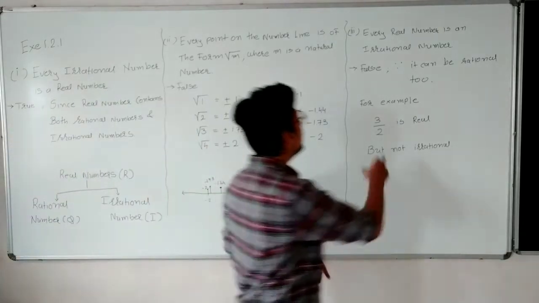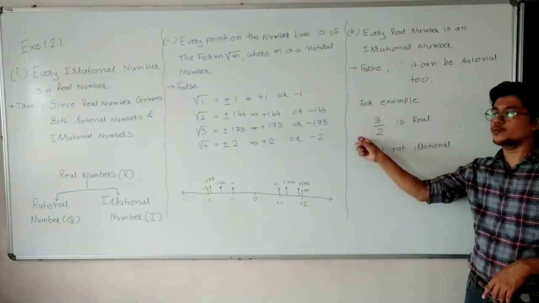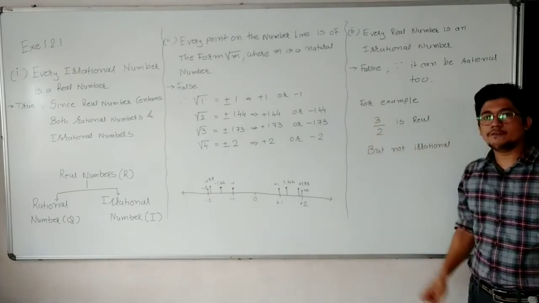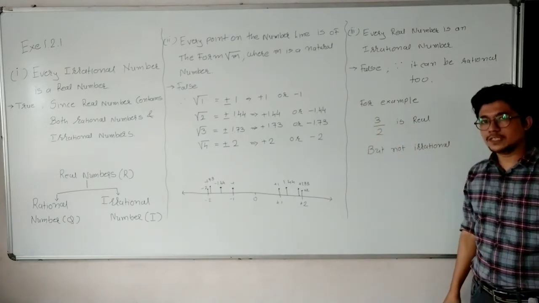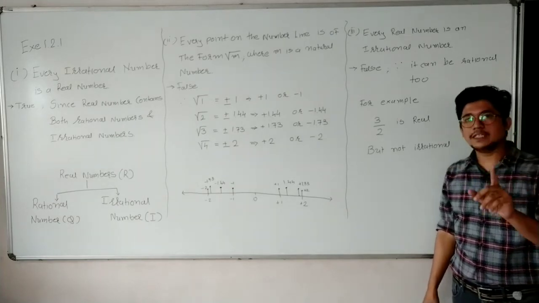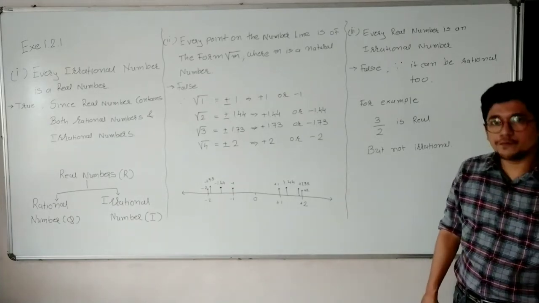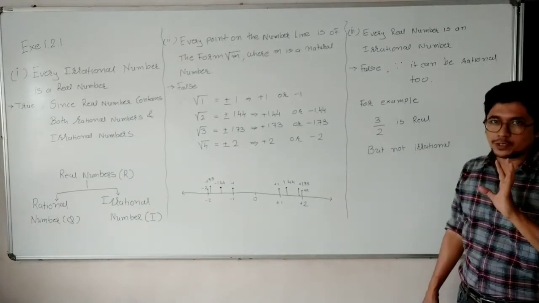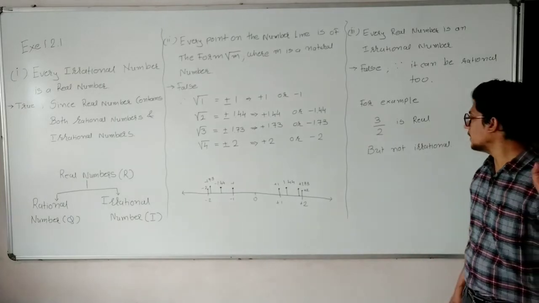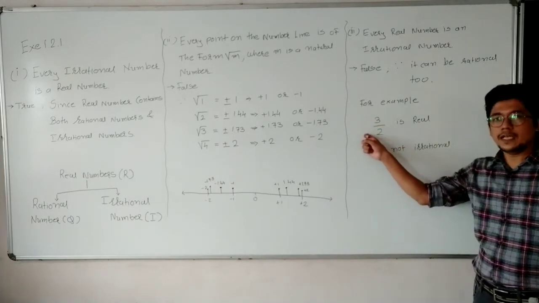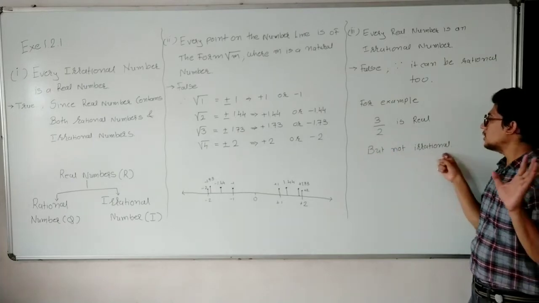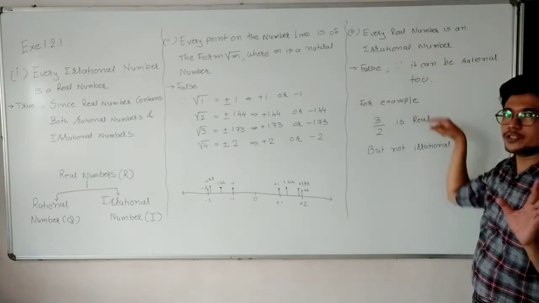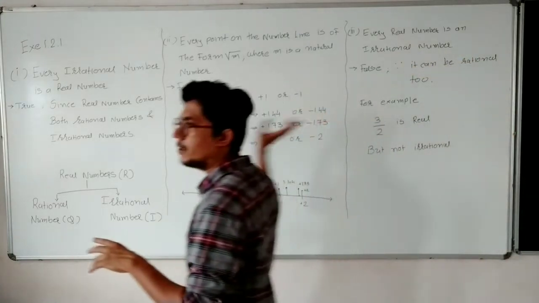For example, we take 3 upon 2. 3 upon 2 is a real number, but we also know 3 upon 2 is in the form of p upon q. We have discussed this in the first online session. If you haven't seen it yet, you have to see that video first, part 2, then part 3, and then continue with part 4, or else you will not understand anything. So 3 by 2 is a real number and it is a rational number, not an irrational number. So every real number is not an irrational number. So it is false. So first and third we have done.